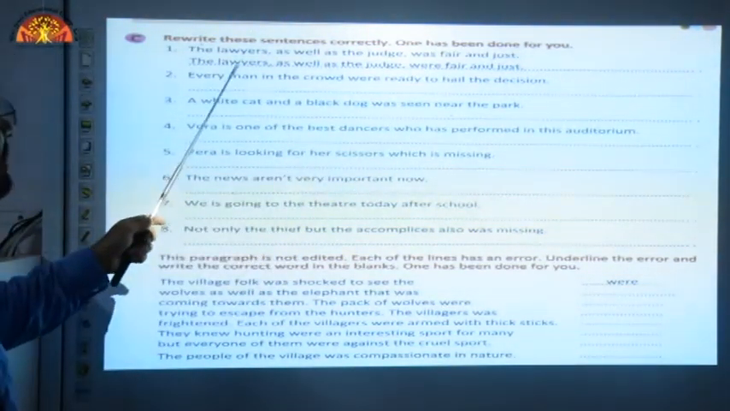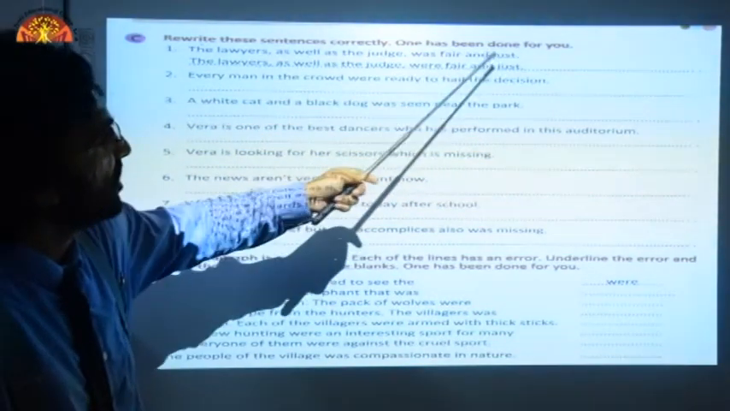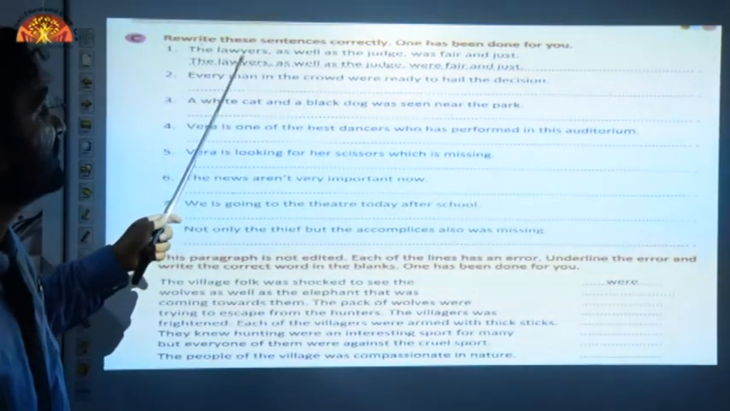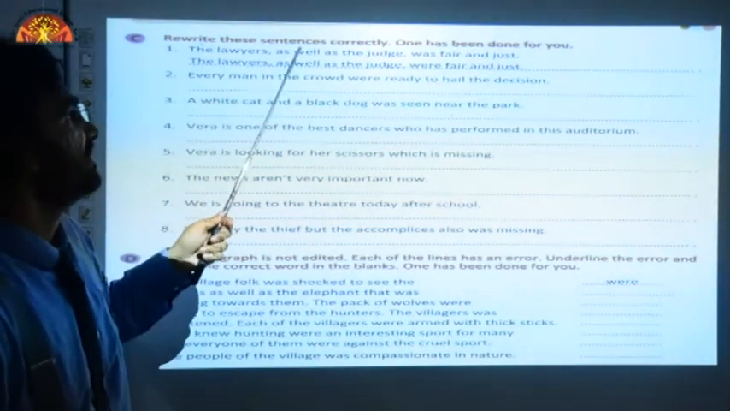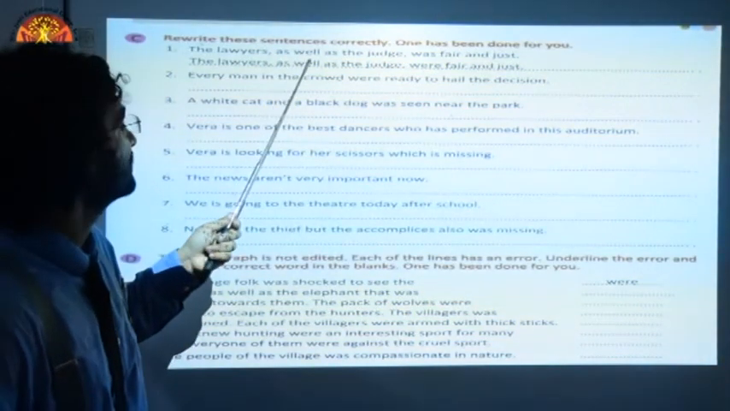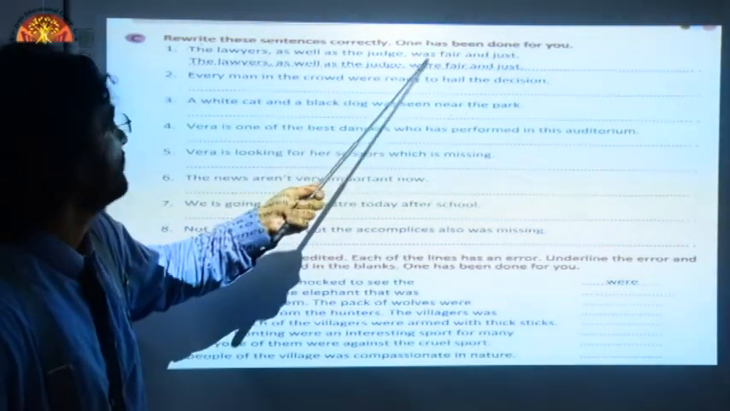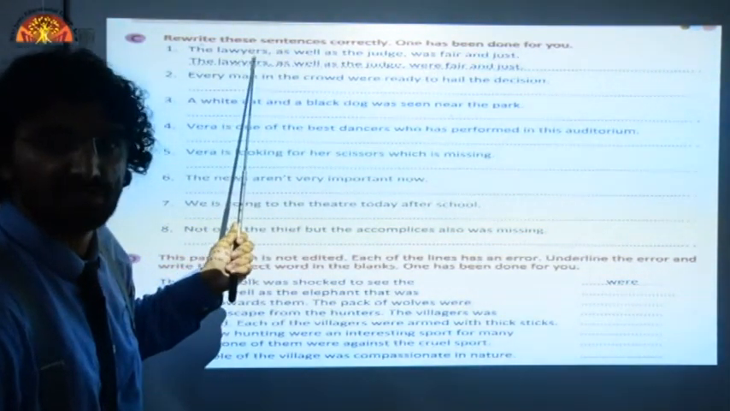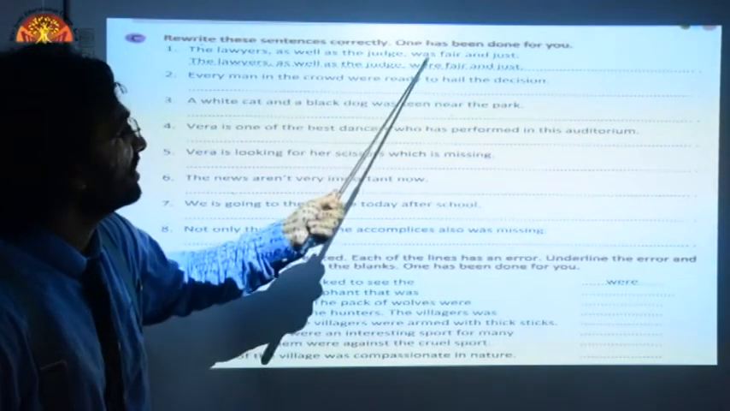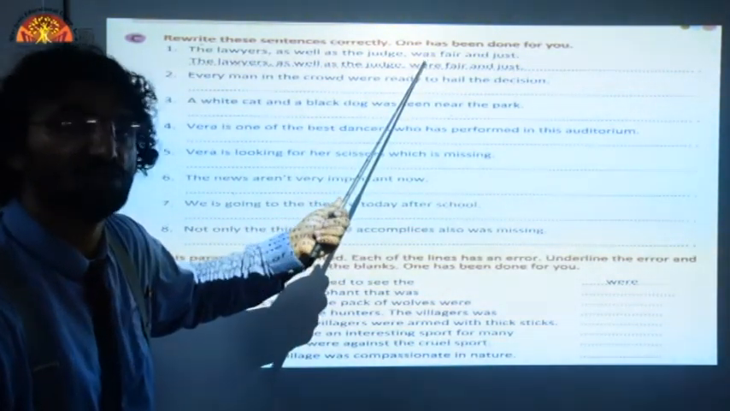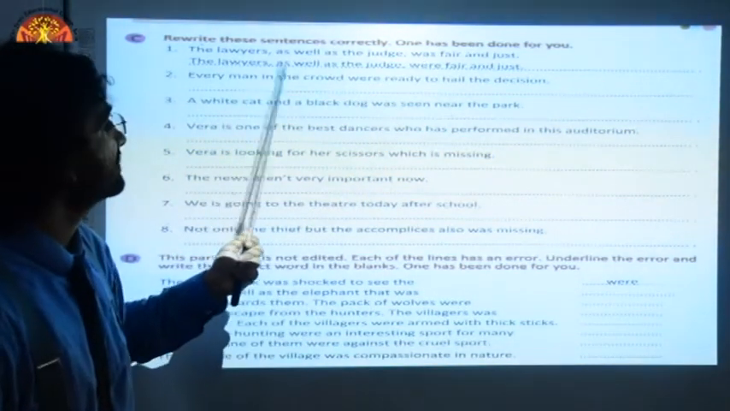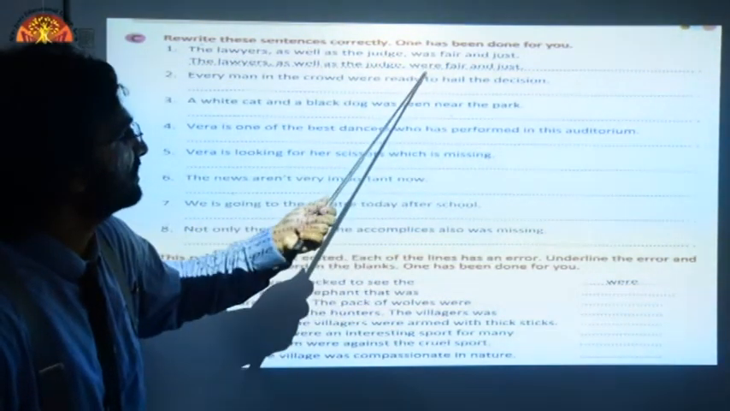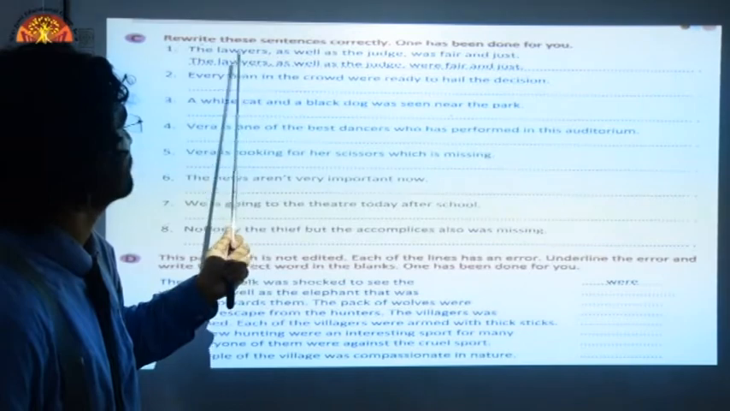The lawyers as well as the judge was fair and just. This is wrong. Why? Because as we discussed in the rule, as we talked about it in the cases of as well as and with, the verb will agree with the first subject, and the first subject is plural. The lawyers, plural, and we used singular. So this is definitely wrong. We have to use plural with it. The lawyers as well as the judge were fair and just. So we have used this were according to the first subject of the sentence.